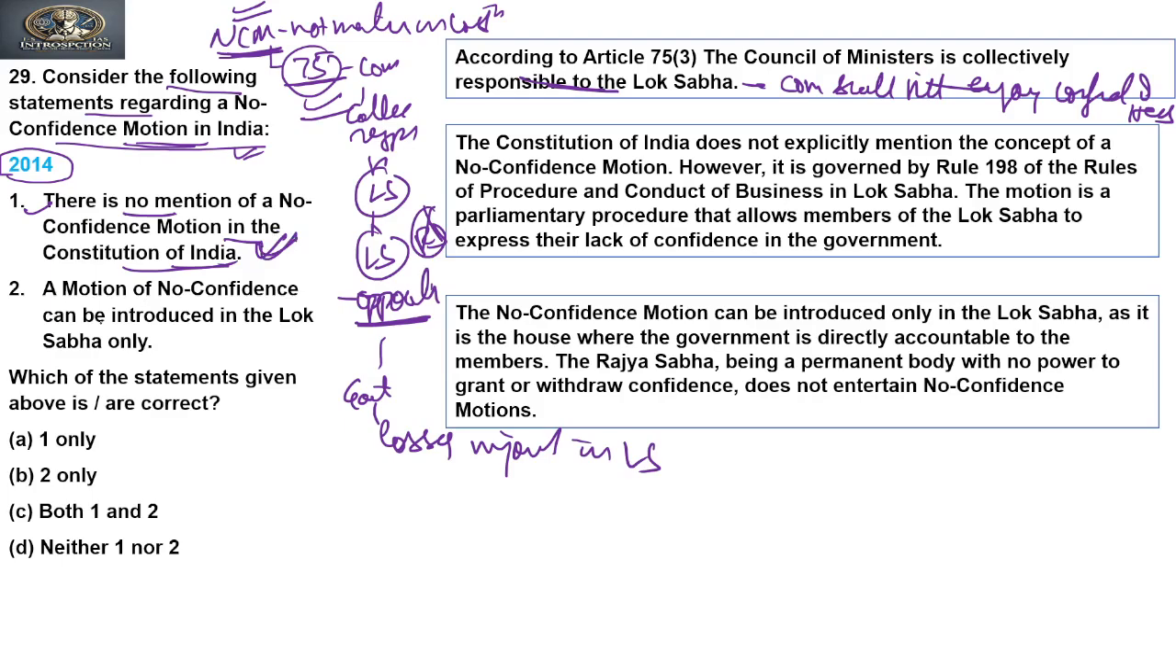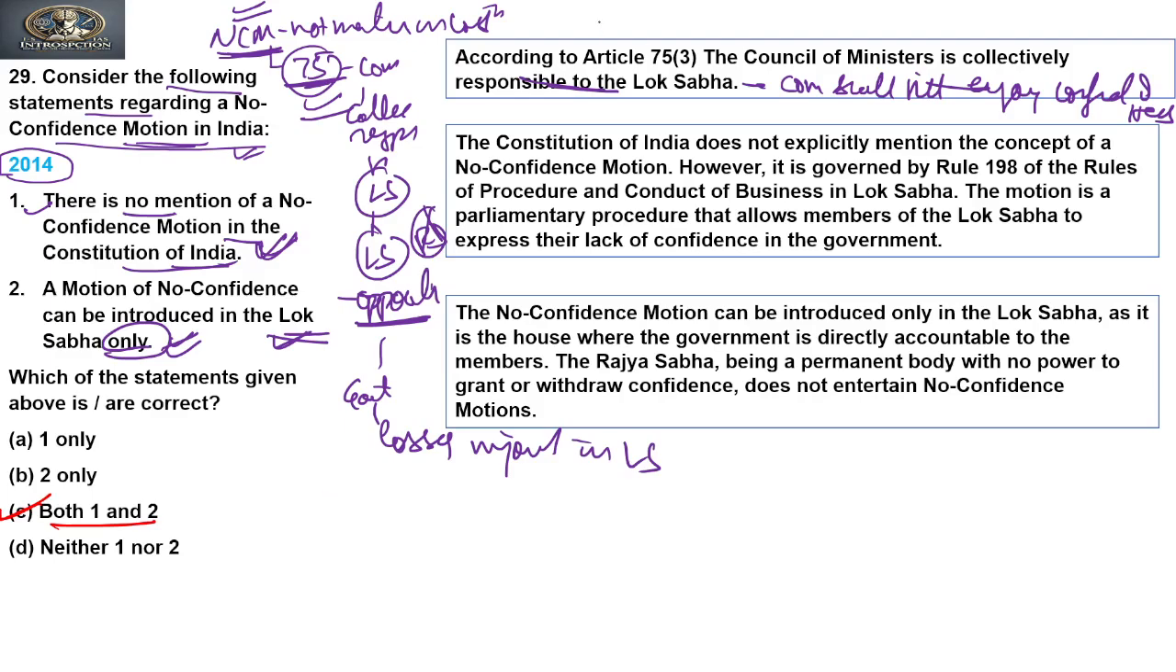A motion of no confidence can be introduced only in the Lok Sabha. Yes, this is also true, because according to Article 75, the Council of Ministers is responsible to the Lok Sabha, so it is a tool to be used in the Lok Sabha. Both of the given statements are true. So the answer to this question is C, that is, both 1 and 2 are correct. This is a very simple question, and it is expected that everyone should have marked this answer correctly.